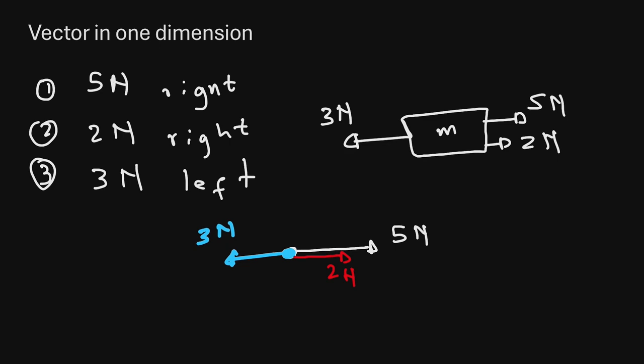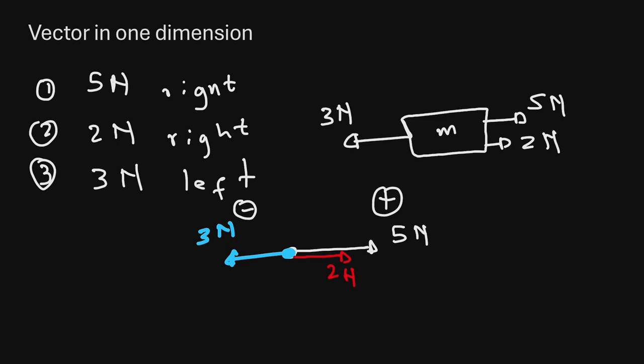For example, we can say the direction that is going to the right is going to be positive, and the direction that is going to the left is going to be negative. Remember, it is you who can choose the sign of the direction. You can either decide that left is positive and right is negative. So it is really up to you.